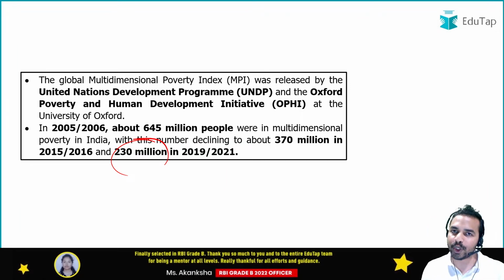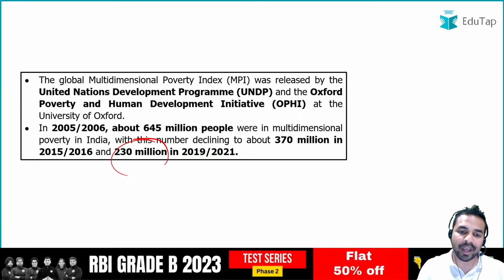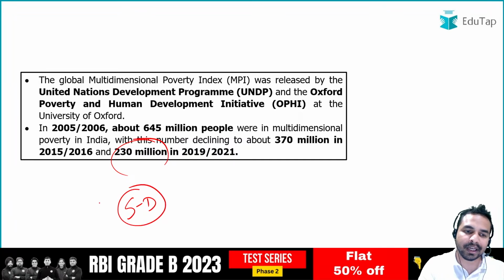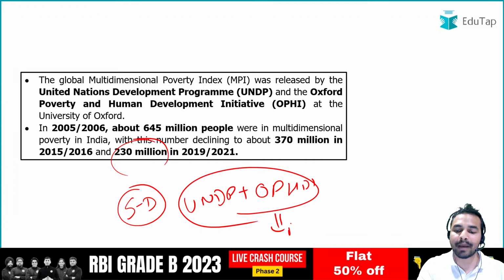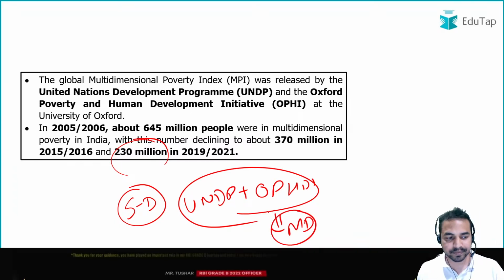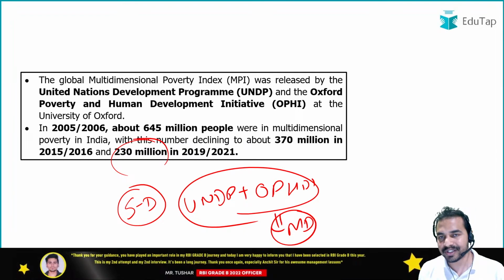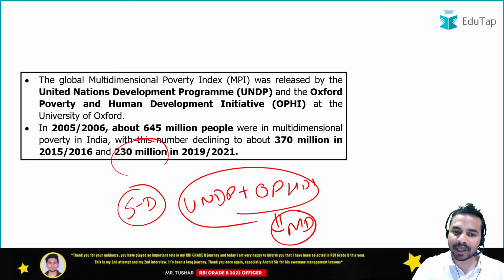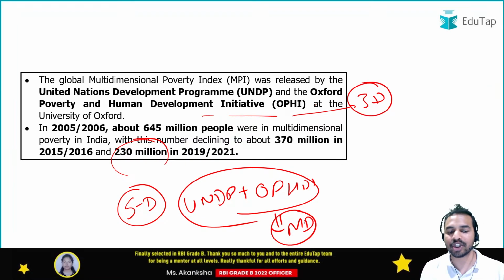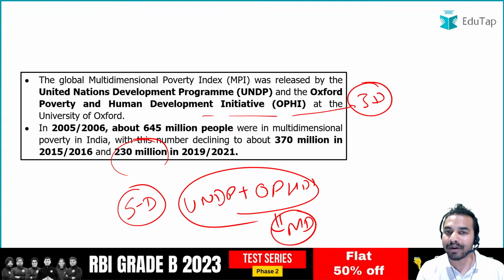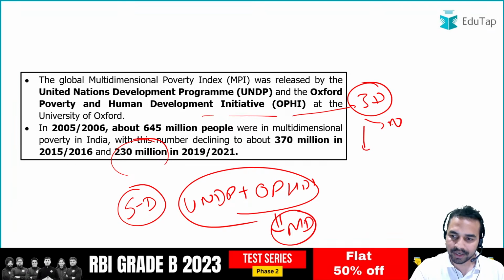So guys, as I told you, in the reports and indices we have 5 dimensions. Similarly, the United Nations Development Program and the Oxford Poverty Human Development Initiative have used a multi-dimensional approach in order to measure poverty. When I talk about the different dimensions used by this particular index, the global multidimensional poverty index basically includes three dimensions across which it measures poverty across the world. What are these three dimensions? These three dimensions include health, education and the living standard.